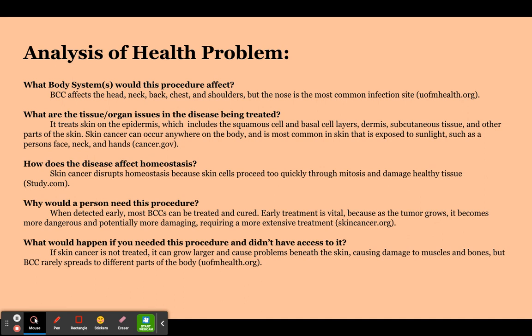How does the disease affect homeostasis? Skin cancer disrupts homeostasis because skin cells proceed too quickly through mitosis and damage healthy tissue. This comes from study.com.